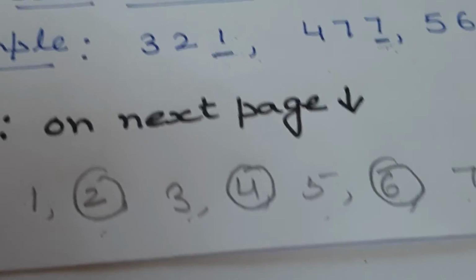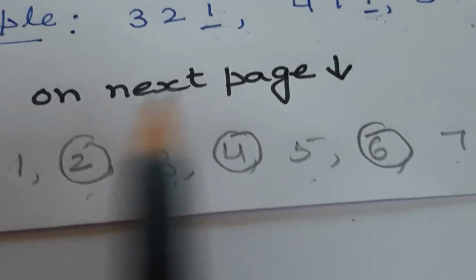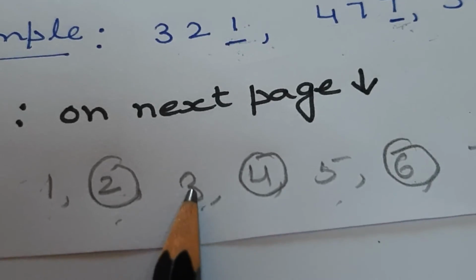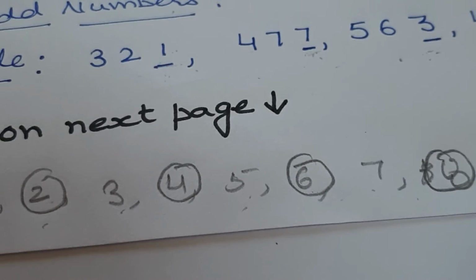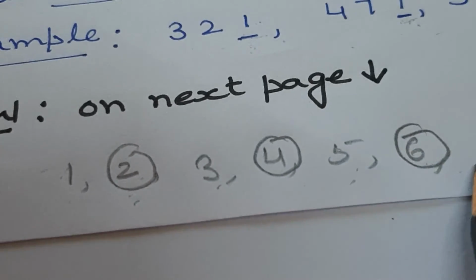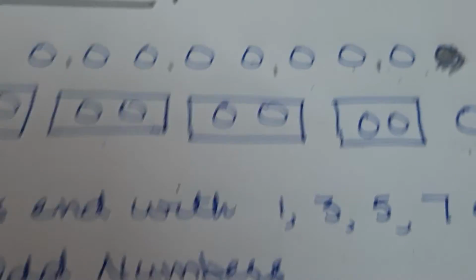So see the pattern. One number is odd, one number is even. Next odd, even. Next odd, even. It means alternate numbers are even numbers. Okay, I hope it is clear to all.